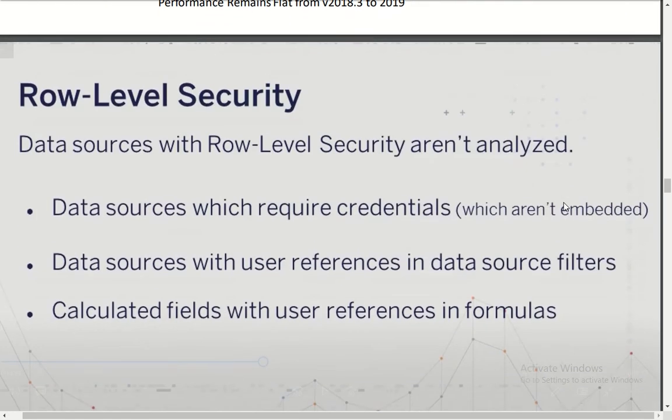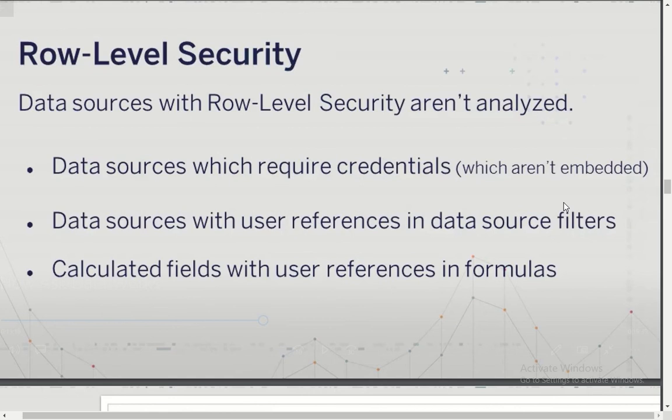So now let's talk about row level security within Ask Data. Imagine you have built a data source which has row level security or user filters configured for some of the fields. How does Ask Data handle such kind of data sets? By default, Ask Data is not going to analyze any fields or dimensions wherever you have configured row level security.